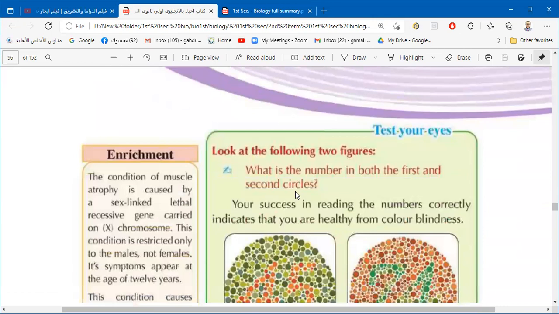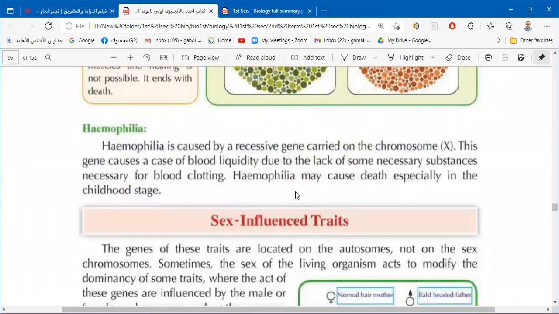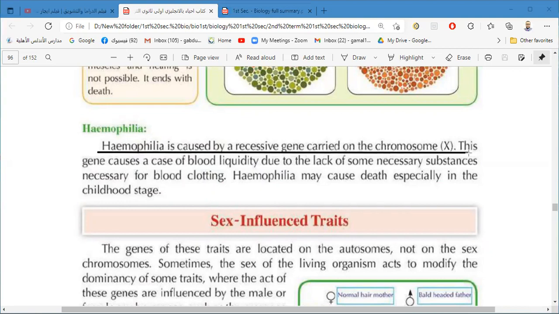And after that, we have another trait, which is called hemophilia. Hemophilia is also one of the sex linked traits. The hemophilia, or the liquidity of the blood, is caused by a recessive gene carried on the chromosome X, the same as the color blindness.